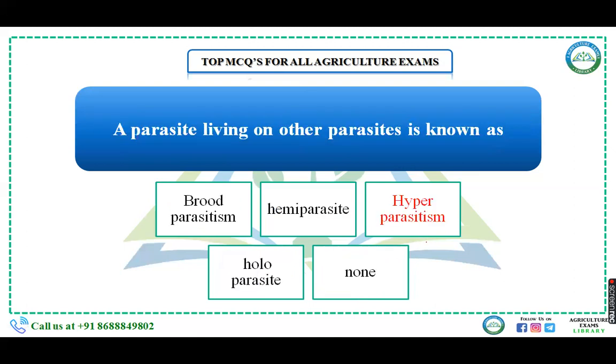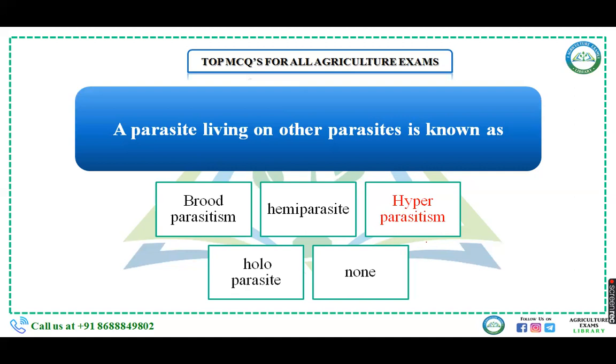A parasite living on another parasite is known as, first, let's say brood parasitism. What is brood parasitism? You must have heard the example that a parasitic bird, the cuckoo, lays its egg in the nest of its host, the crow, and lets the host incubate them. This relation is known as brood parasitism.